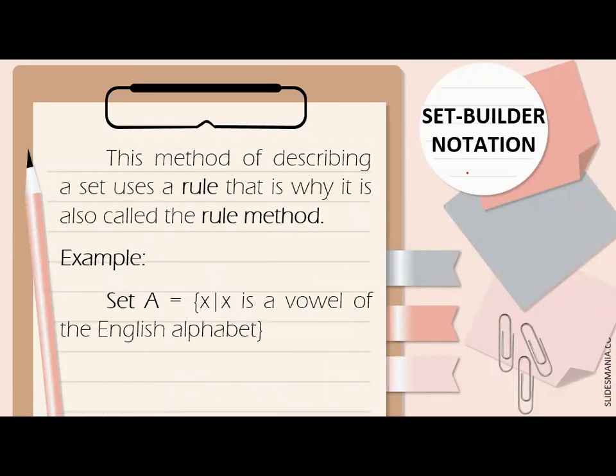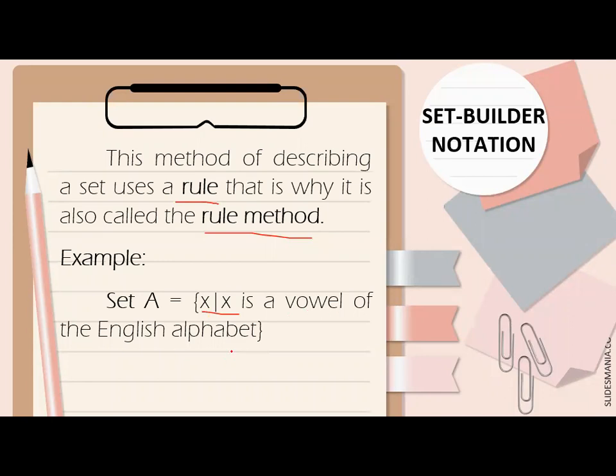Okay. Next naman, we have the set builder notation. This method of describing a set uses a rule. Okay, ginagamitan natin siya ng rule. That is why it is also called rule method. So example nito, we have set A is equal to the elements of X such that X is a vowel of the English alphabet.